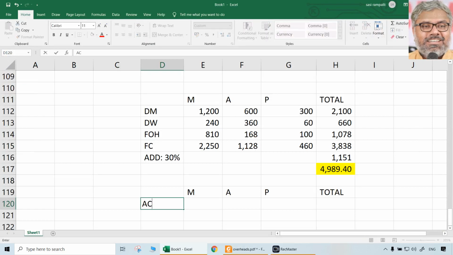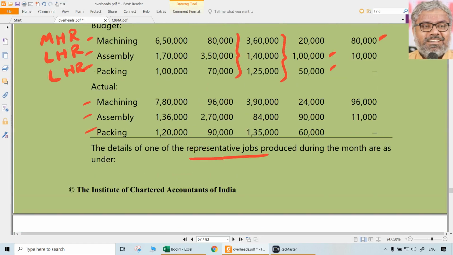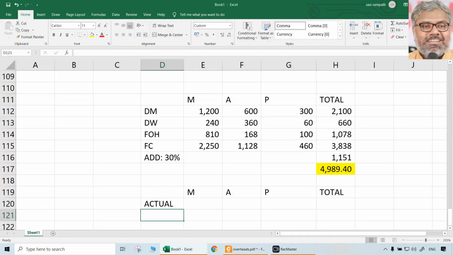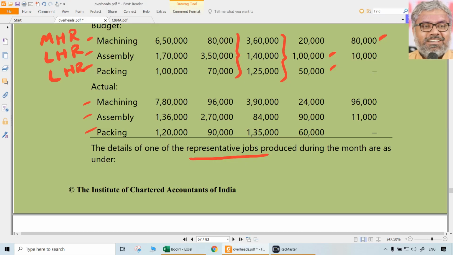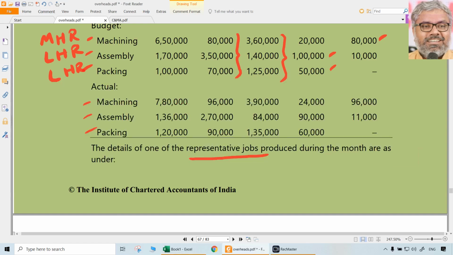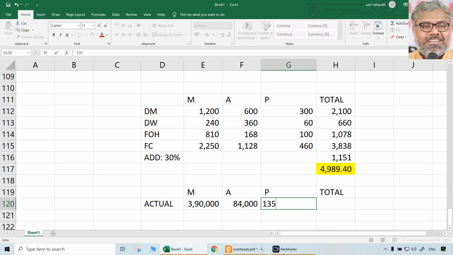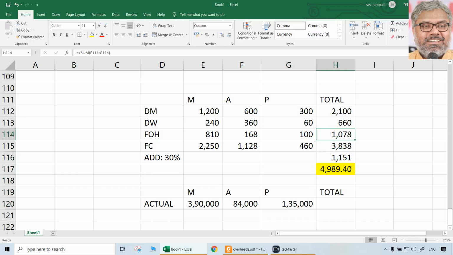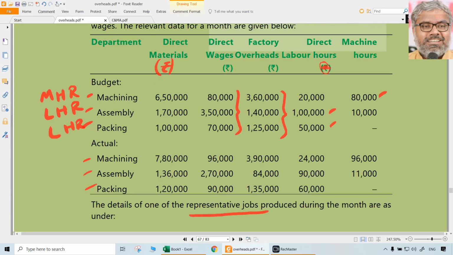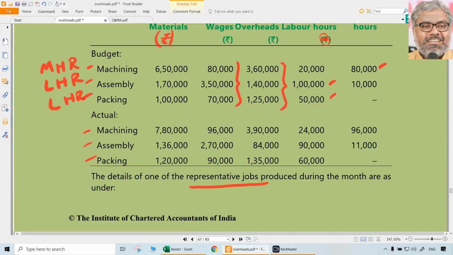Let us take first whatever is given in the question, those are the actual overheads. What are the actual factory overheads? 3,90,000, then 84,000, then 135,000. Total 6,09,000. That is actual overheads, real incurred factory overheads.